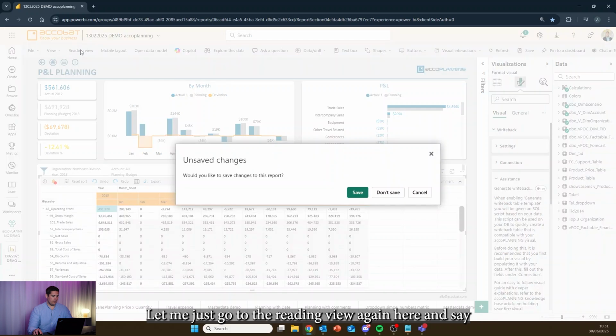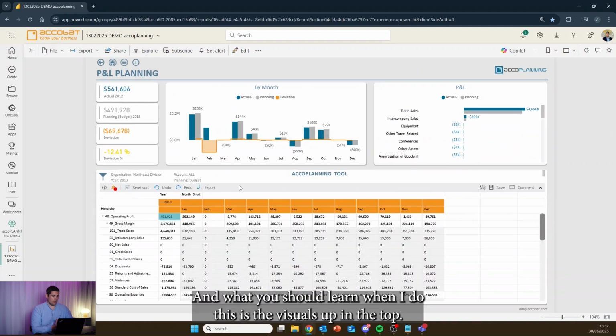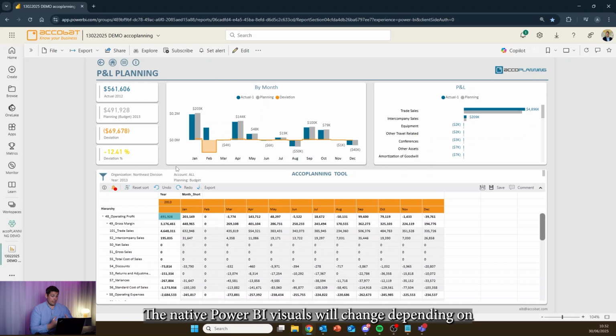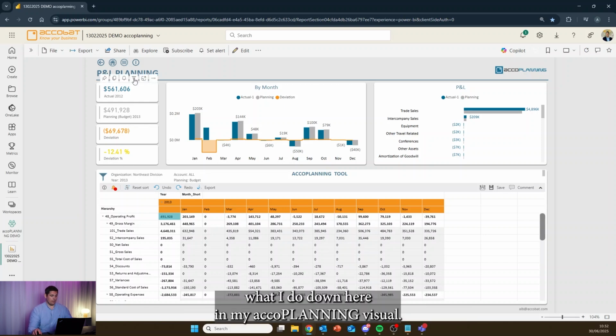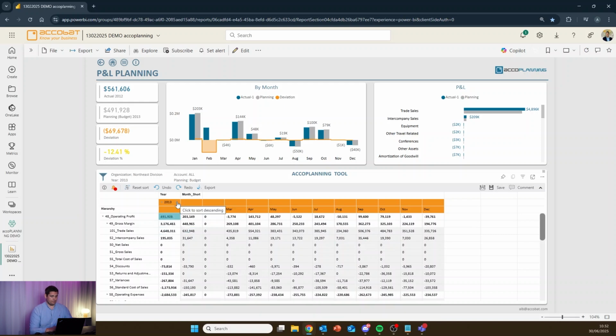Let me just go to the reading view again here and test out an input. So just let the visual update here. And what you should learn when I do this is that the visuals up in the top, the native Power BI visuals, will change depending on what I do down here in my accoPLANNING visual. The reason for that is that the data is being sent to the SQL database and then pulled back to Power BI through direct query.